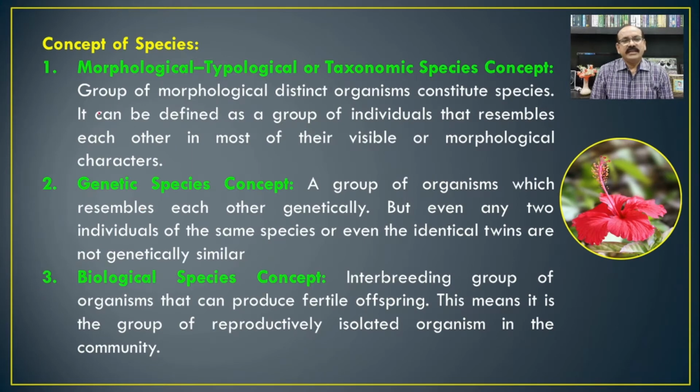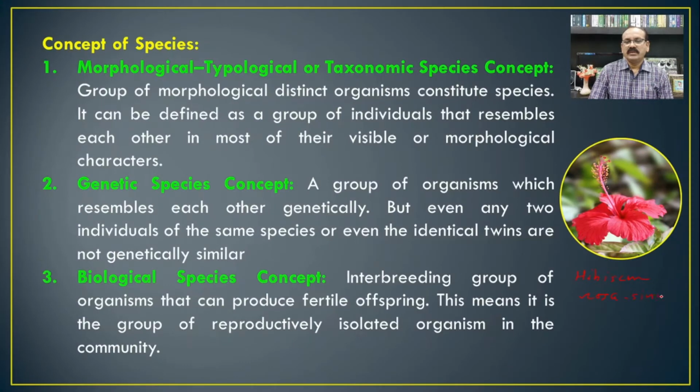Then the concept of species. There are many views regarding the concept of species. We will see them one by one. Here we have taken a picture to understand the meaning of species, that is Hibiscus rosa sinensis.